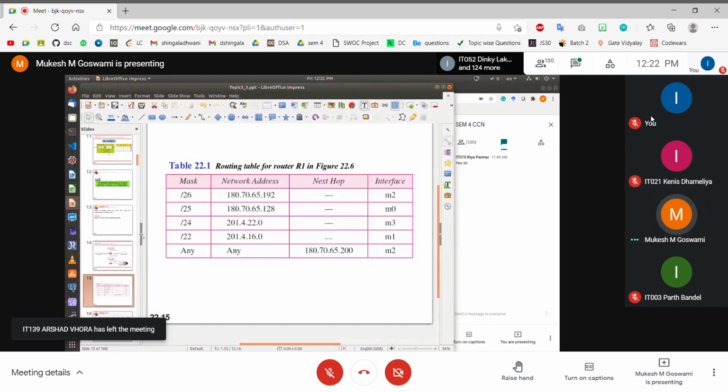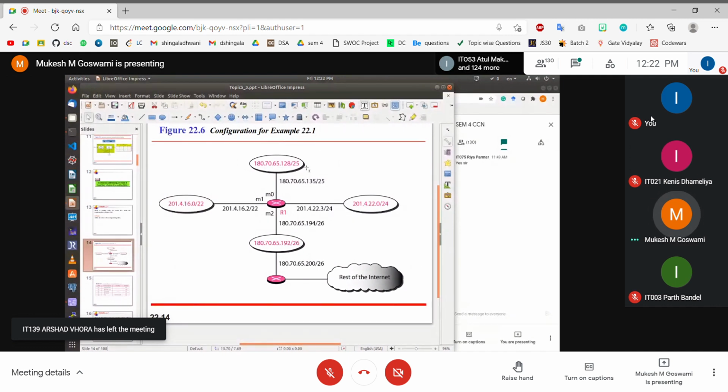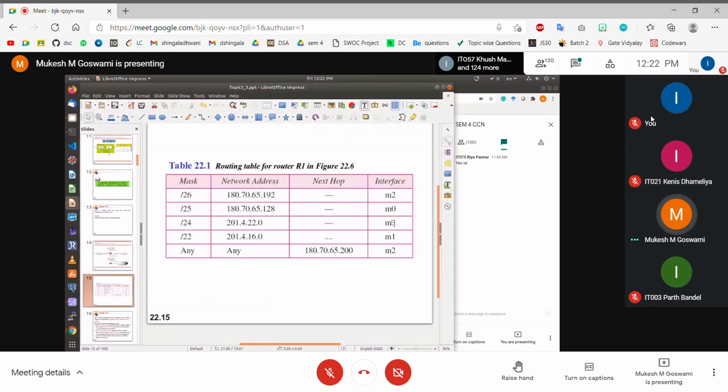So we have seen the entry for /26 mask. We have /25. Now the next entry is for /24. So the subnet mask value is /24. The network address in the address table is 201.4.22.0. It is a directly connected network. So next hop IP address is dash, and it is connected on the outgoing interface M3. So therefore the outgoing interface here is going to be equal to M3.